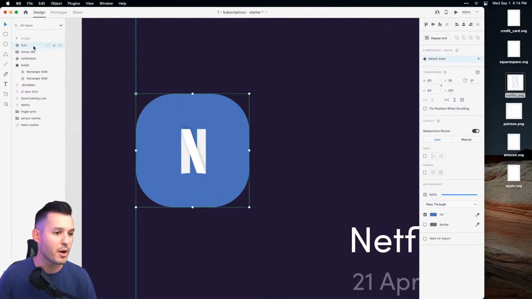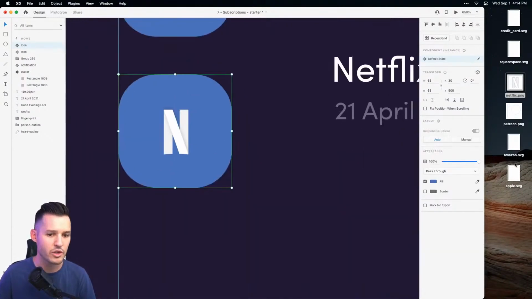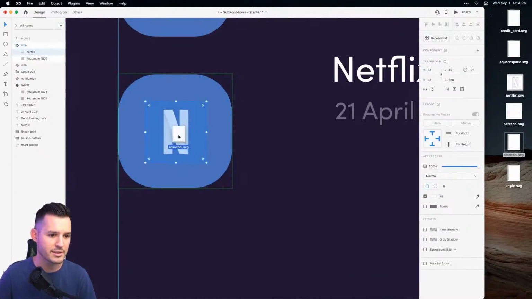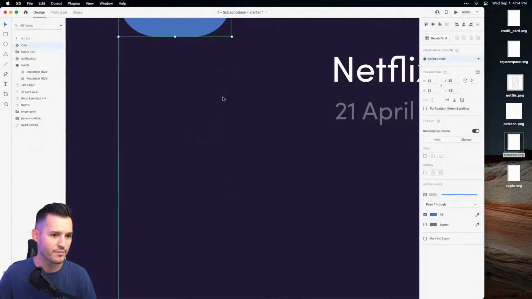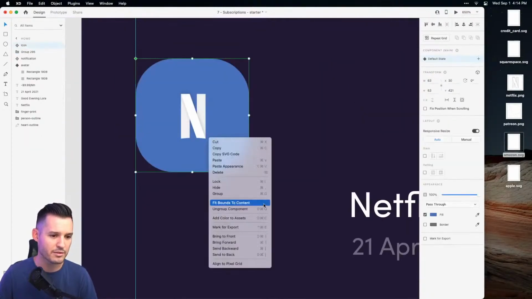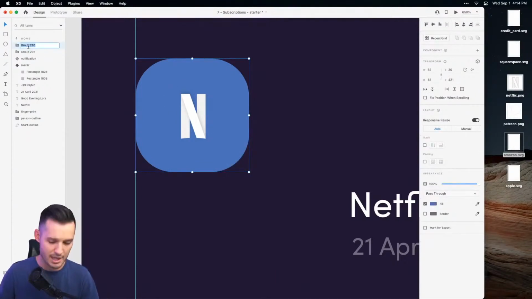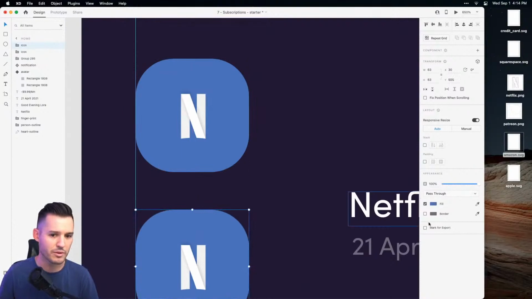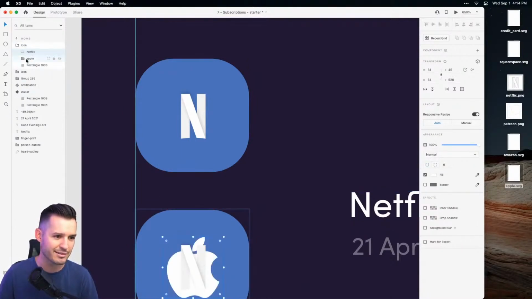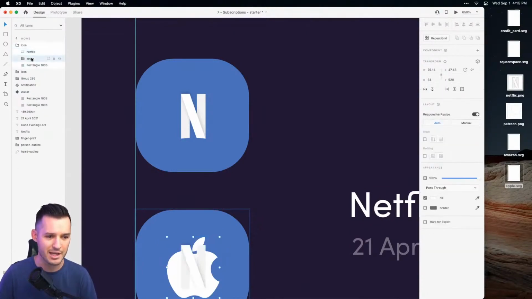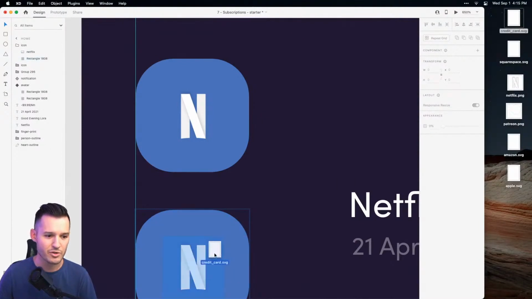And let's create a component out of it. And now we should be able to drag a new one down and drag Amazon in to here like so. It doesn't work though. Well, that's okay. I'll tell you what, just for funsies, I'm gonna ungroup this from our component and just call this icon. Again, we should be able to drag down, and I should be able to drag Apple in there, and it doesn't feel like replacing it. That's really interesting. Is it because it's an SVG? Is it because it's a different kind and not necessarily an image?